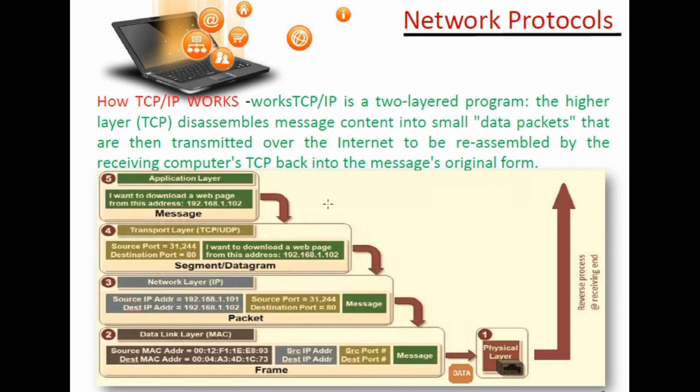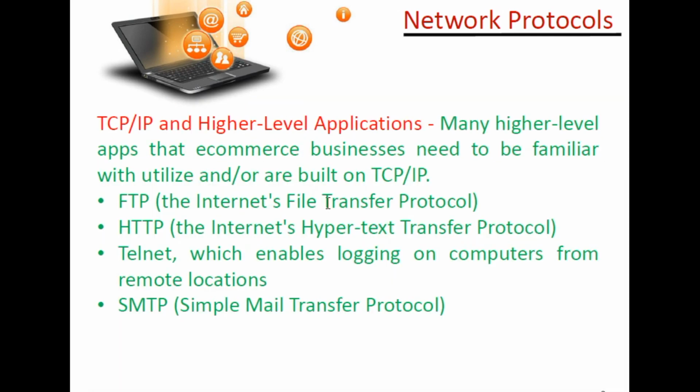Suppose I have sent a message to your computer and this message is broken down by the TCP/IP protocol into a number of pieces, known as packets. When these packets reach your computer's temporary memory, they are reassembled by the TCP lower layer and reorganized into a file or message.